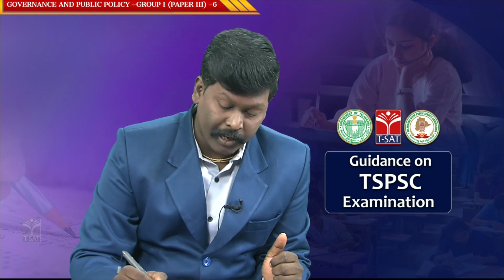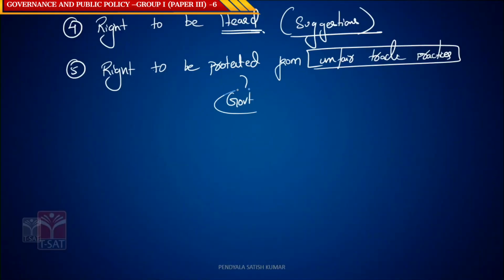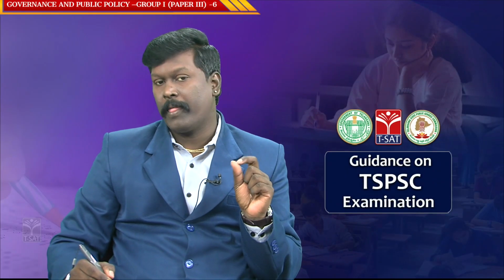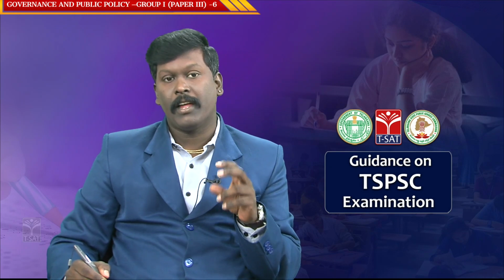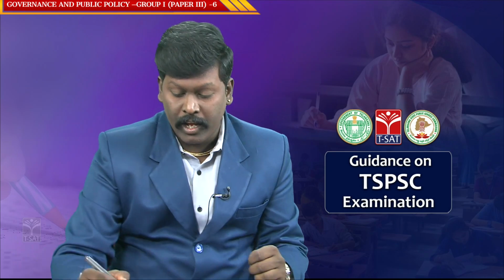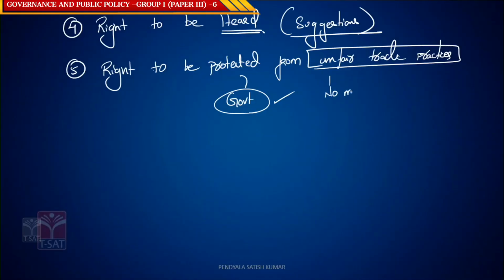It is the duty of the government to look over unfair trade practices in India with respect to any goods and services. This is very, very important. Right to be protected from unfair trade practices. No monopoly. Again, I am coming to the same point. No monopoly should be entertained.